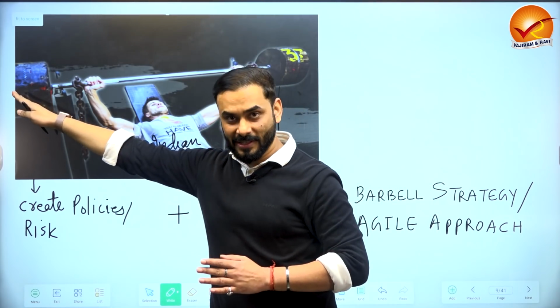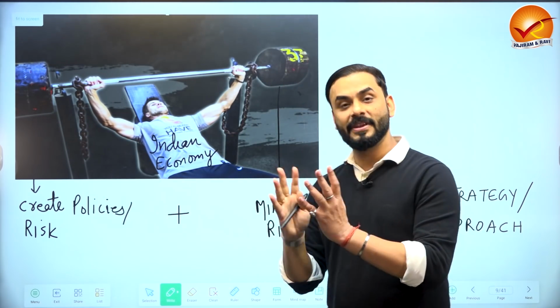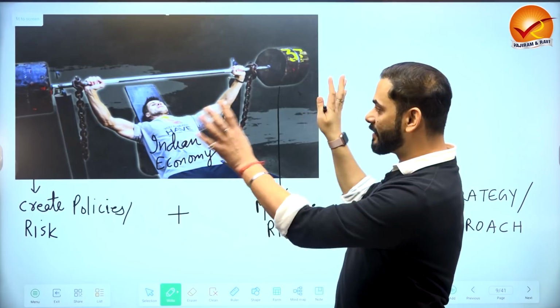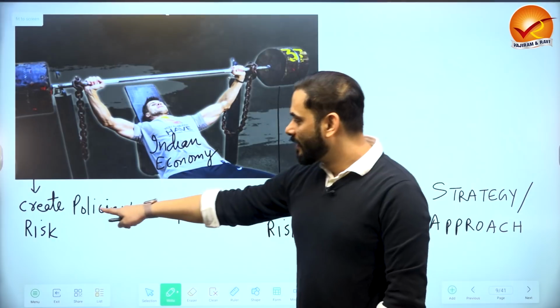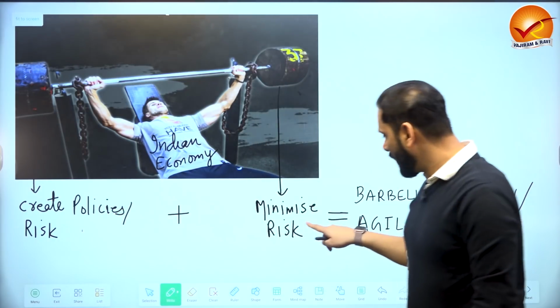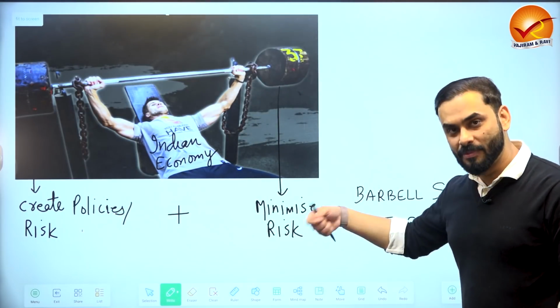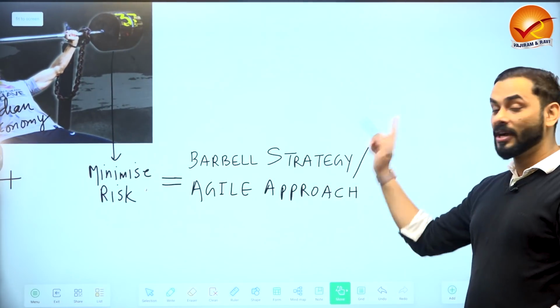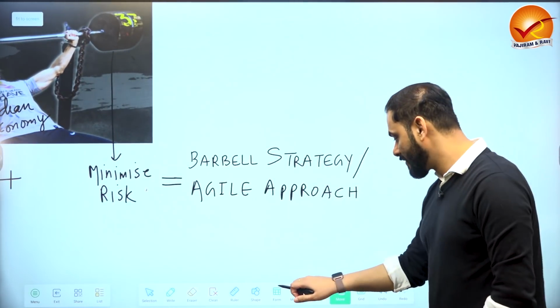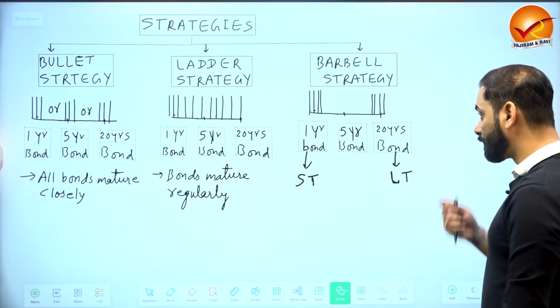First of all, you do risky things and you also take some safety measures to minimize the risk. This set of activities is called a barbell strategy. So create policies, which means take risk and also minimize risk by providing a safety net. This is called the barbell strategy or Agile Approach. Fine. This is the theme of the economic survey.